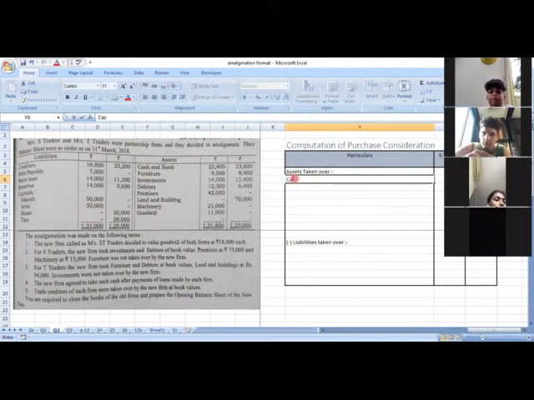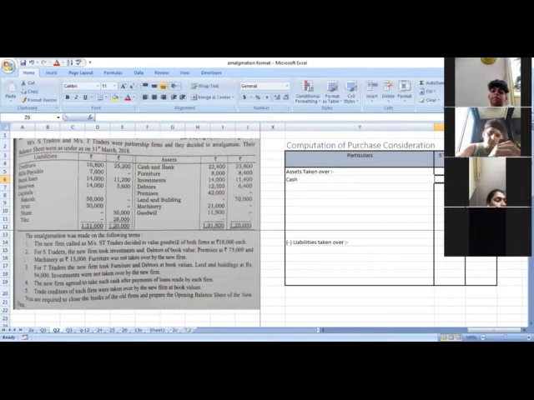So cash. For S Traders, the cash balance is 22,400. Out of this, you just subtract 14,000, and you will get 8,400. In the same way, find it out for T Traders. The amount is 23,800 of cash and the loan amount is 11,200. So I will get 12,600 for T Traders.